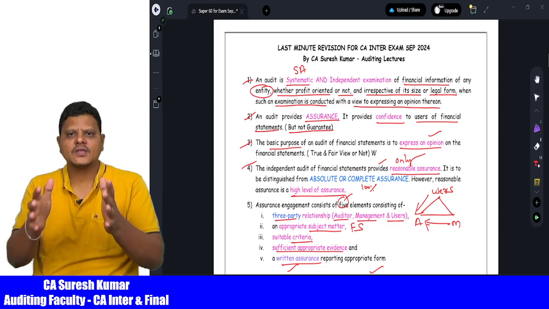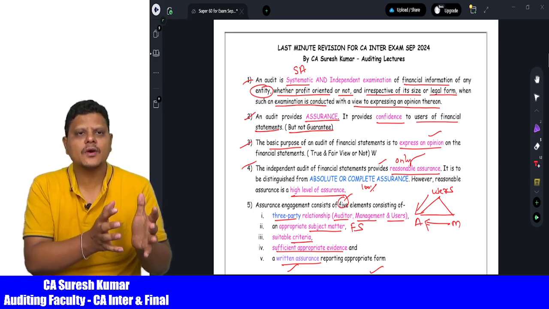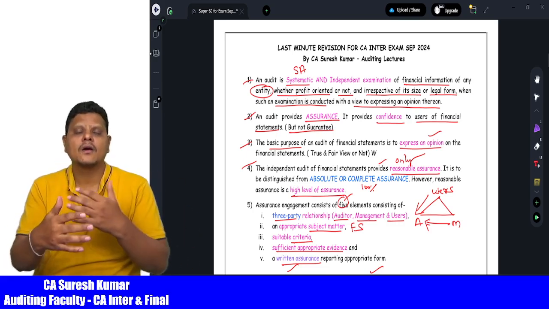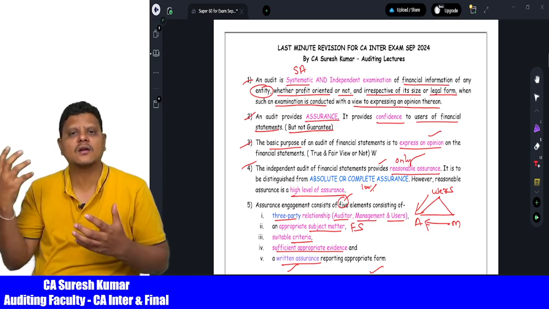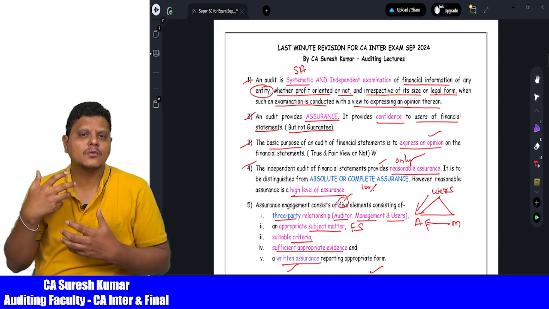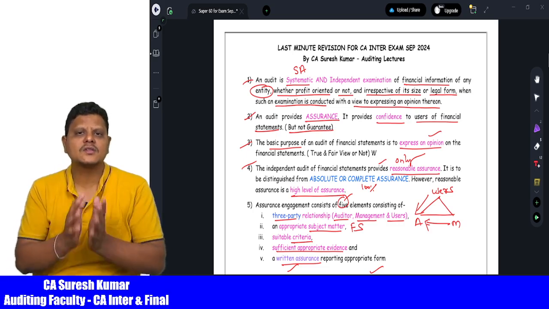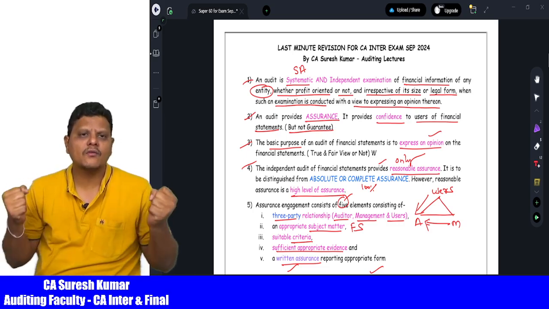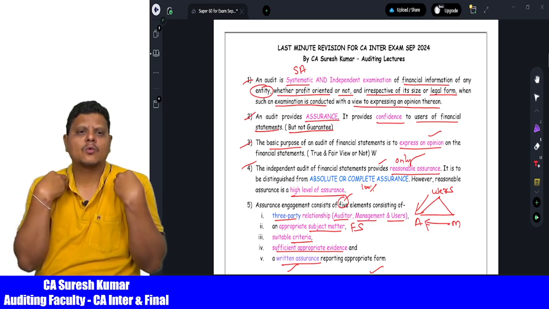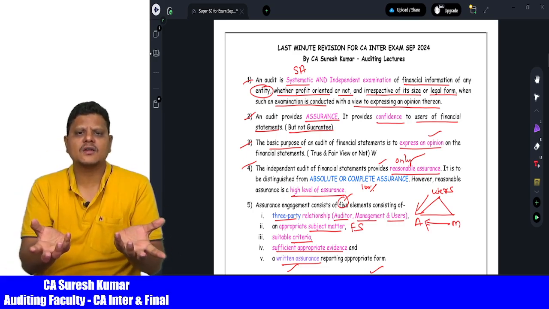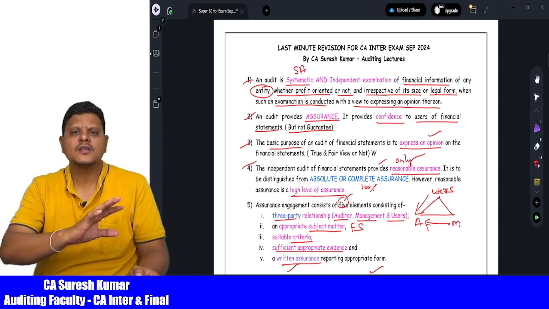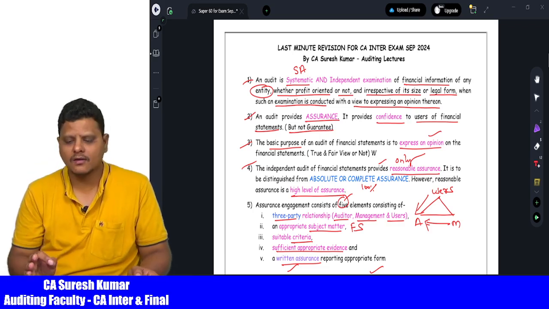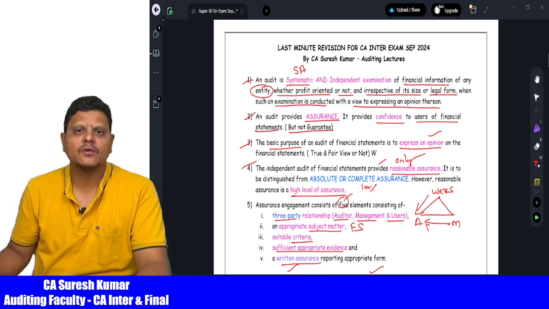Just listen to these 60 points. You can go and attempt MCQ-based questions. Write down whatever you listened to in your classroom, or wherever the classes you attended. The classroom lectures and classroom notes, running notes, whatever is written, is more than sufficient for your examinations. You can do well in your exam. So be confident and go with a lot of confidence to the examination center. Don't be afraid of anything. Please make sure that you give a good presentation in the examination. You will definitely come out with flying colors. So my best wishes to all of you. Thank you all.